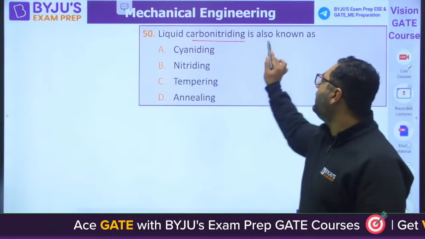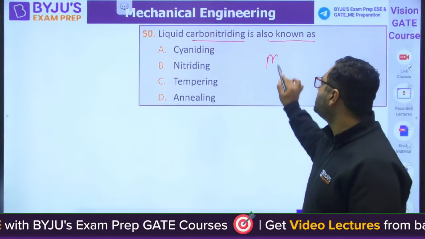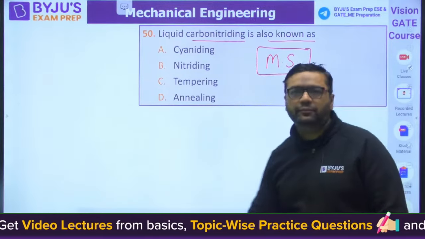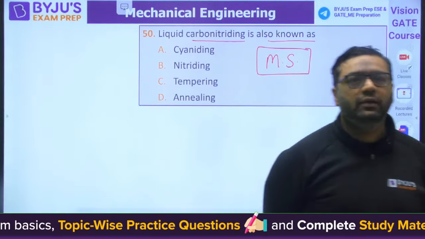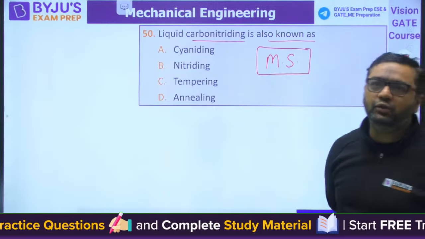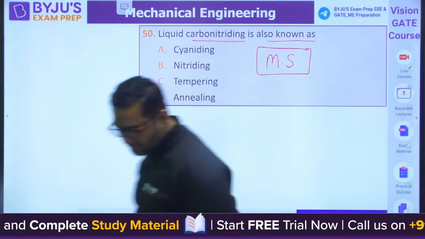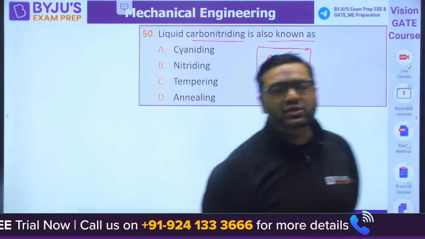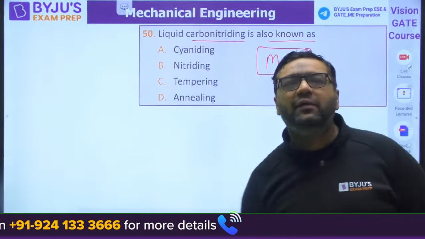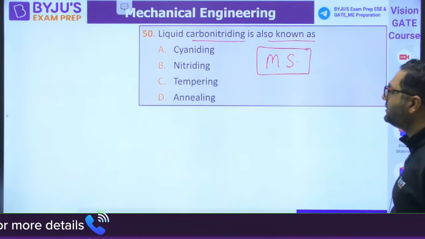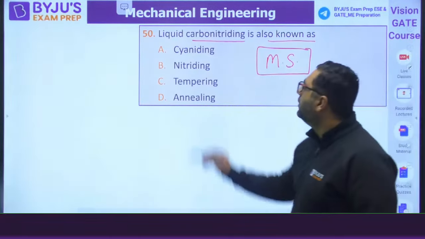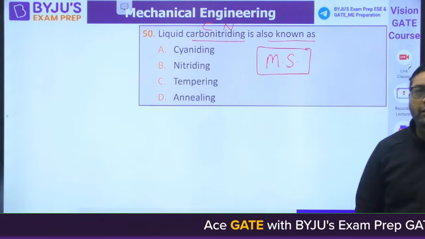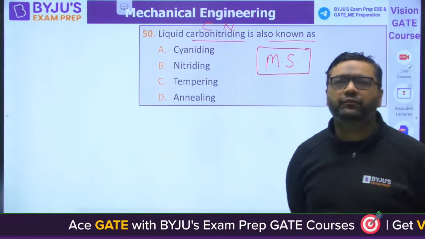Liquid carbonitriding is also known as. This is material science. Liquid carbonitriding is also known as. Tell me, guys. Do like and share the session, guys. Liquid carbonitriding is also known as. Look at it. Carbonitriding means carbon is there, nitrogen is there. What should be the answer for this?